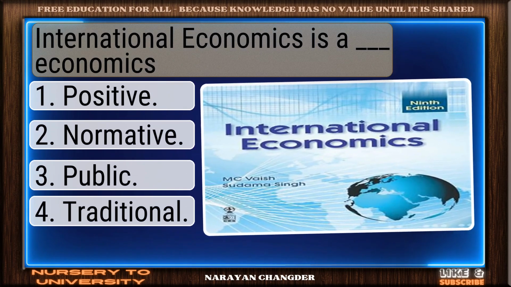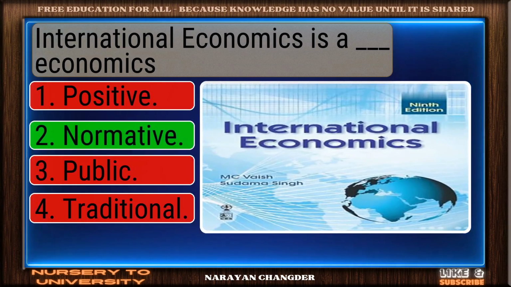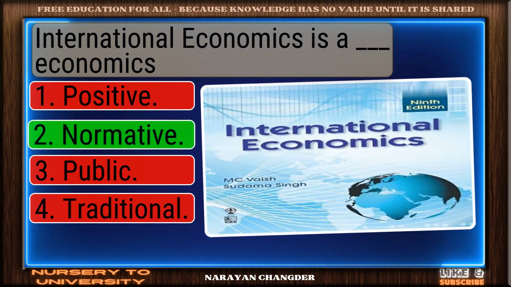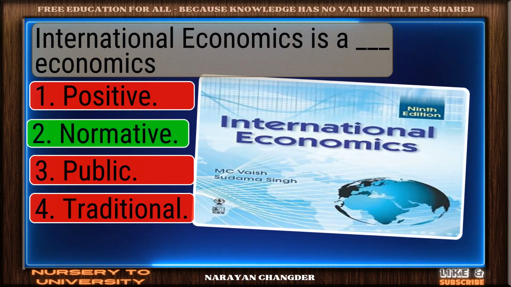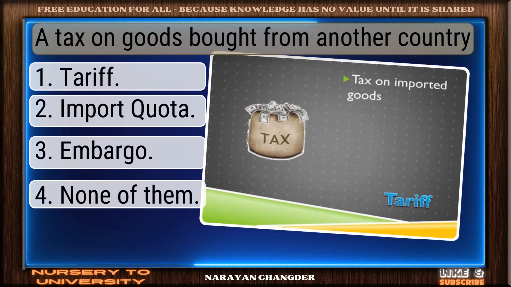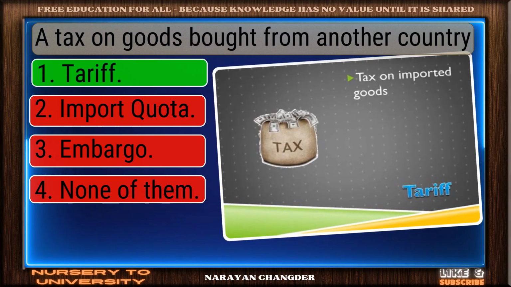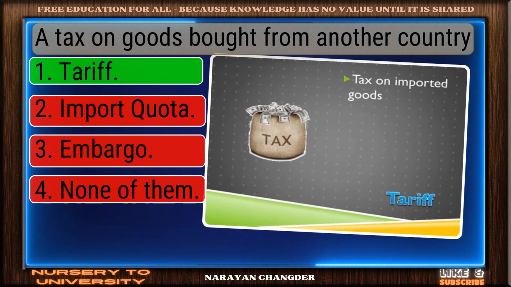International economics is a dash economics. You're right. Normative is the correct answer. A tax on goods bought from another country. Perfect. Tariff is the correct choice.